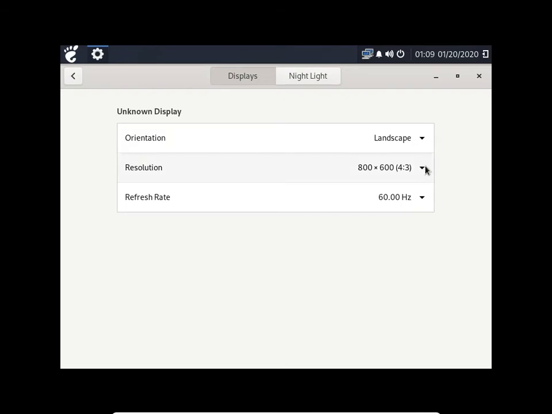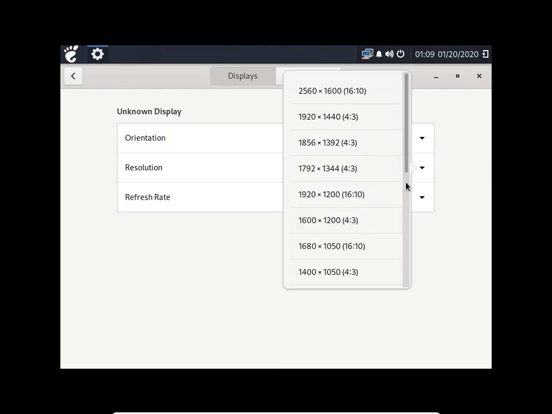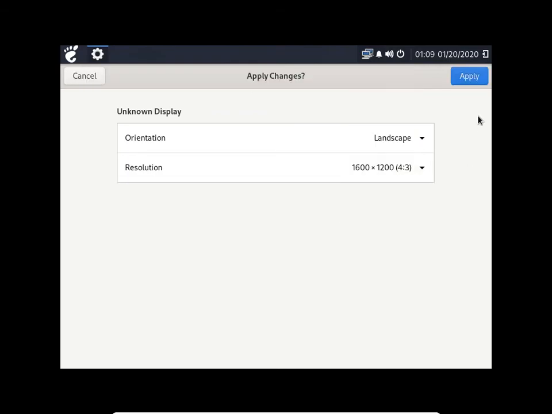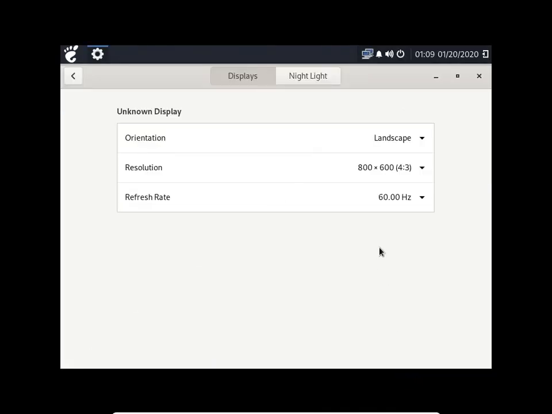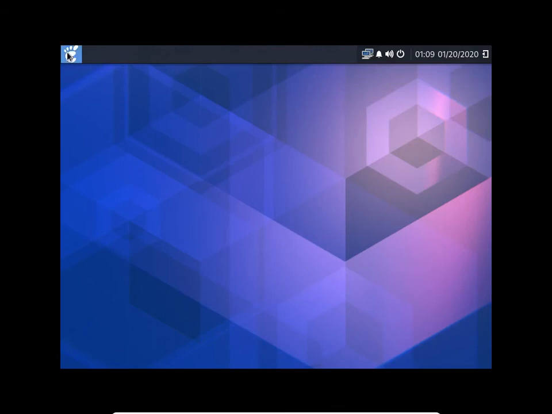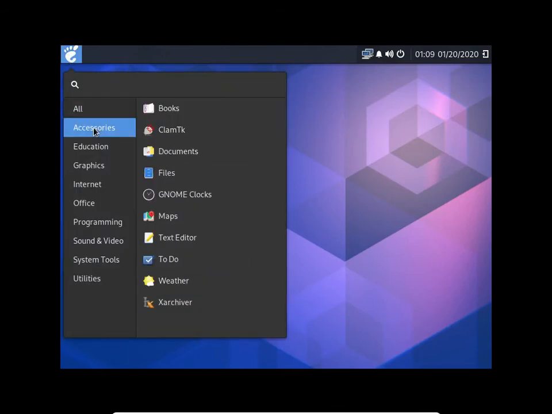And here's where you would adjust this. Since we're in full screen mode, we can probably do a pretty decent one. Let's see. Nope. Don't keep that one. Get out of this. So let's see if it put everything in there.